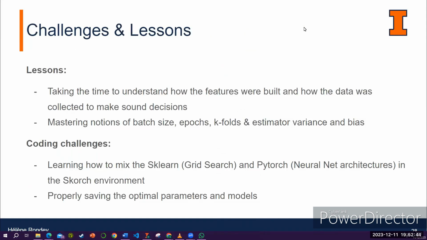We have learned a few things through this project, including taking the time to understand how the features are built and how the data is collected so we can make sound decisions on how to select the data. We also mastered the notions of batch size, epochs, k-folds for the cross-validation, as well as the variance and bias of estimation. For the code, the main challenges that we had were learning how to mix sklearn in PyTorch and use the Skorch environment, as well as properly saving the optimal parameters and models for the other notebooks.